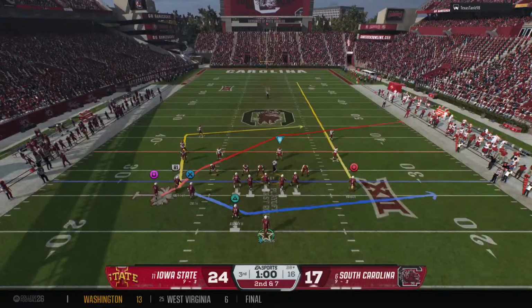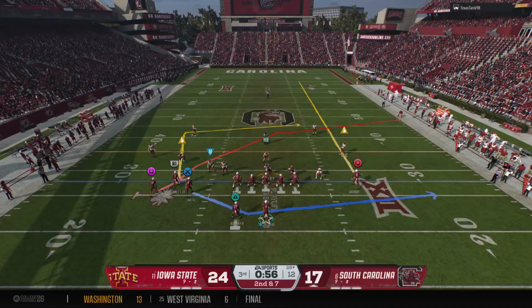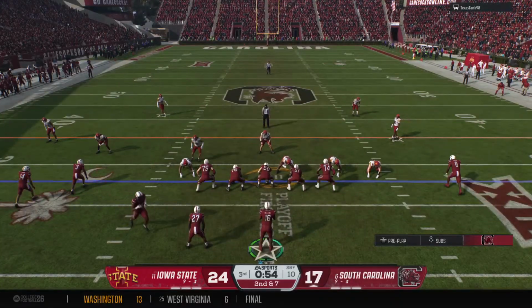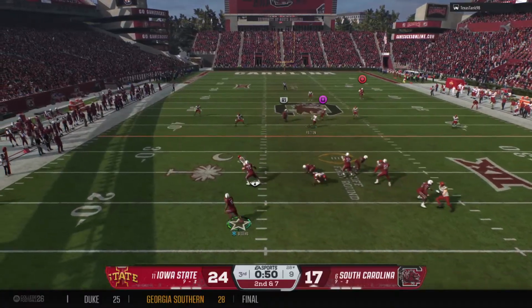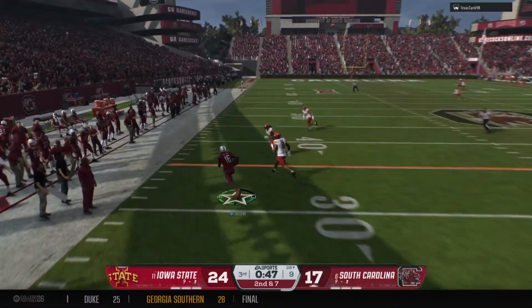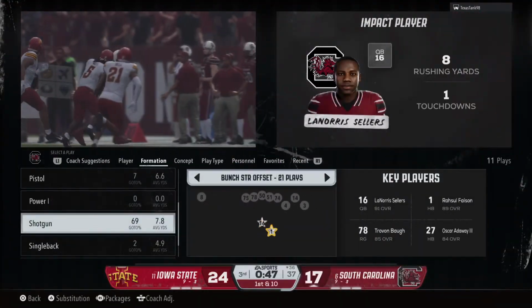So 2nd and 7 after the 3-yard pickup. This offense trying to get something going on this drive. Scanning the field. It's Sellers. Looking to scramble. He's going to pull it down and run. And he heads out of bounds after a nice pickup on the run.